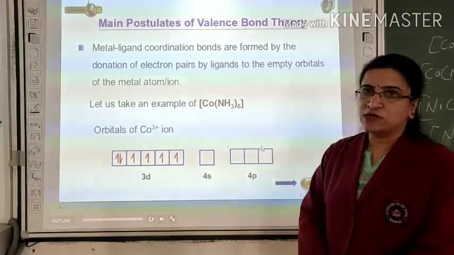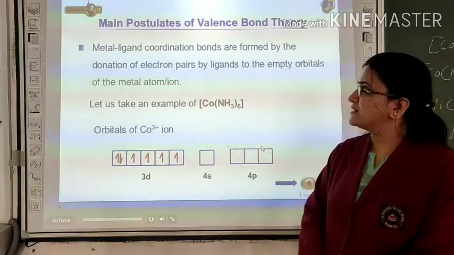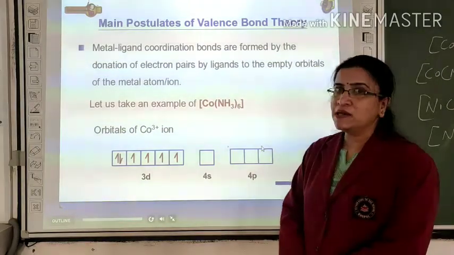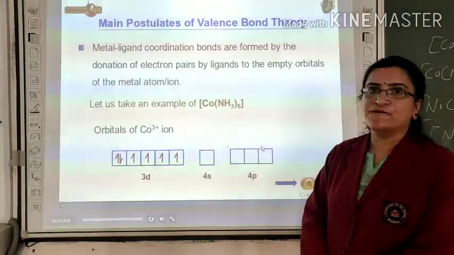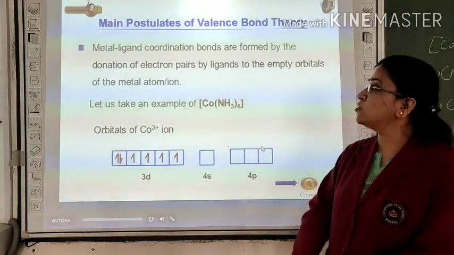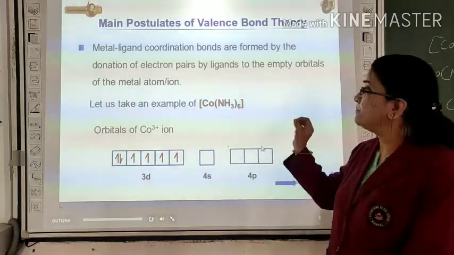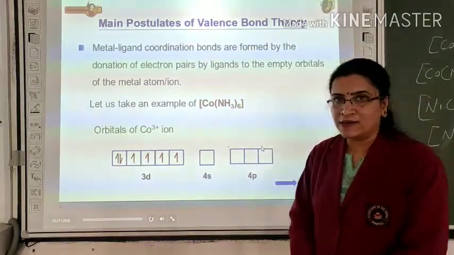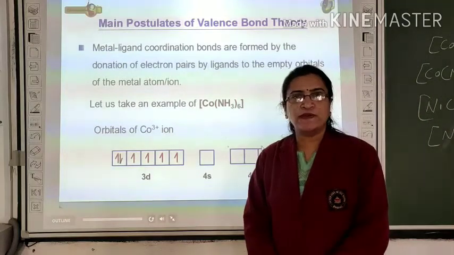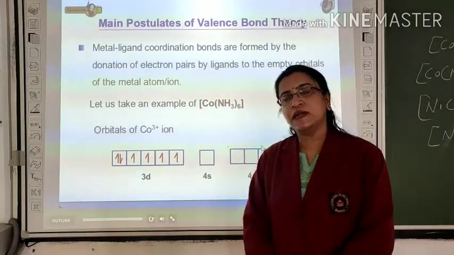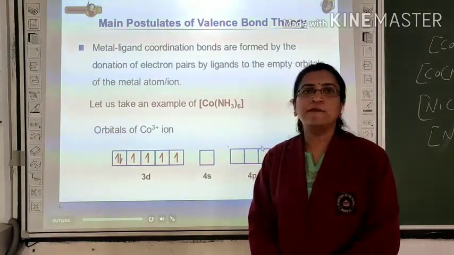The first postulate is that in a complex ion, the metal-ligand coordinate bonds are formed by the donation of electrons by ligands to the empty orbitals of the metal atom. Means in a complex ion, you are familiar that the central metal ion is present and ligands are present. So how are they bonded?